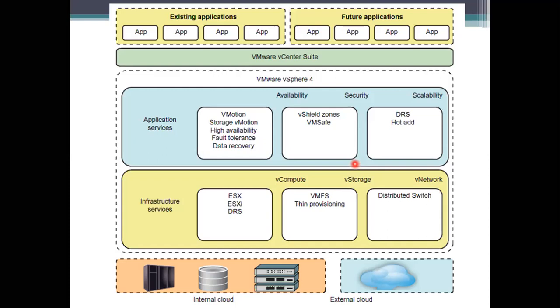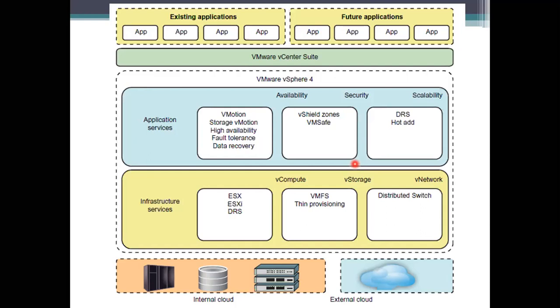Underneath, there are two clouds, internal cloud and external cloud. It maintains its own disk arrays and its own grid structures, and a rack of servers to store data and process all these things.